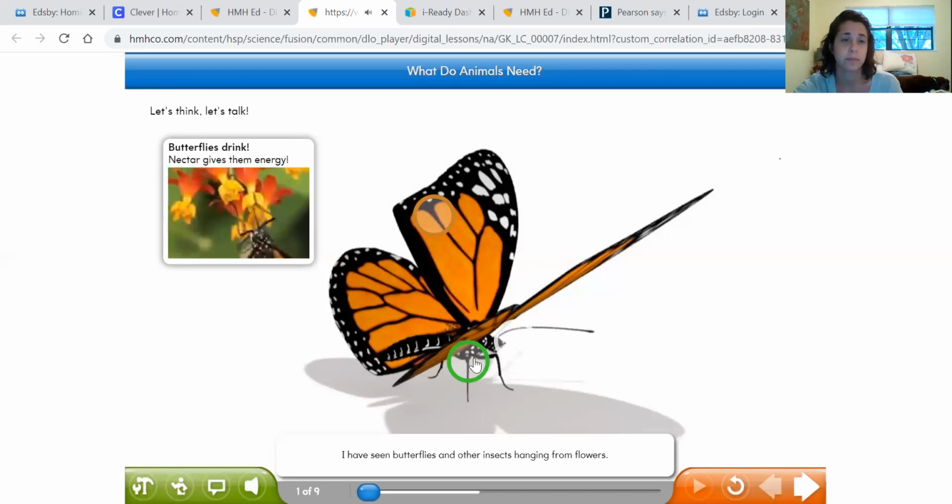I have seen butterflies and other insects hanging from flowers. Flowers have nectar, a type of food, inside them. A lot of insects and even some small birds drink this for energy. They need shelter. They need food. And they drink nectar. Can you say nectar?